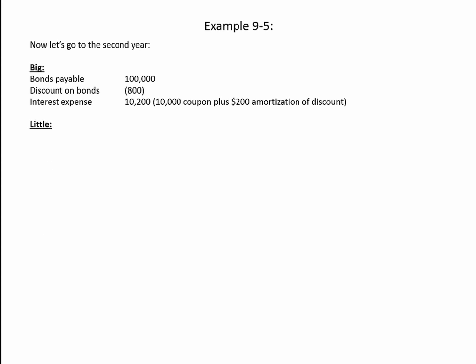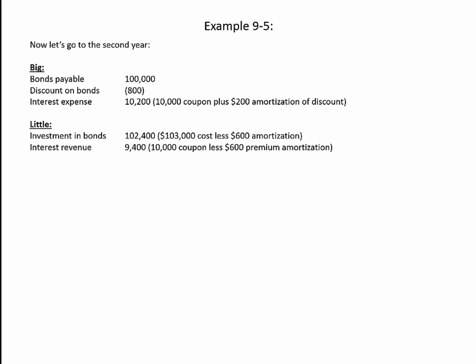Over on Little's side, their investment in bonds is now down to $102,400. Recall that they paid $103,000, and that $3,000 premium is being amortized over the remaining 5 years of the bond's life at $600 per year. So $103,000 less the $600 of amortization is now down to $102,400, and their interest revenue is again $9,400.